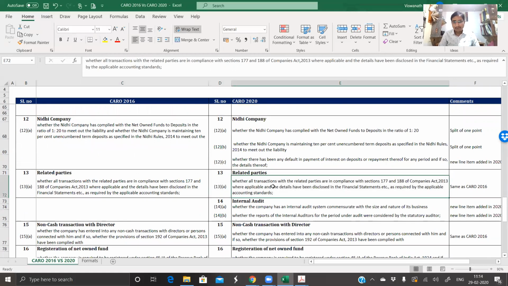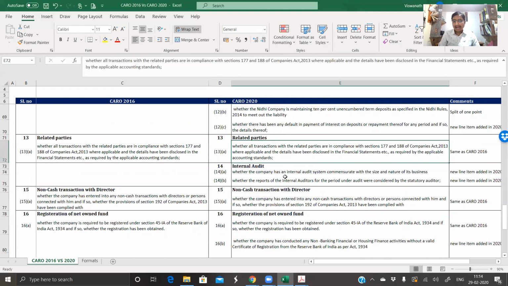It's the same as before. Normally we do related parties as a disclosure in all the financial statements, but here we need to certify that all transactions have been disclosed. So this is also a very important point which was earlier there.